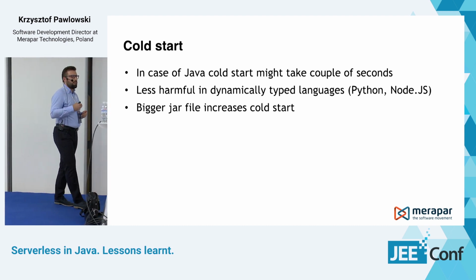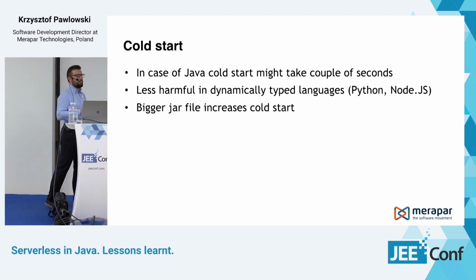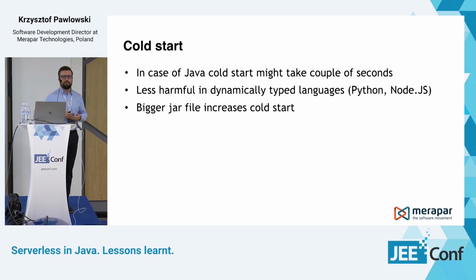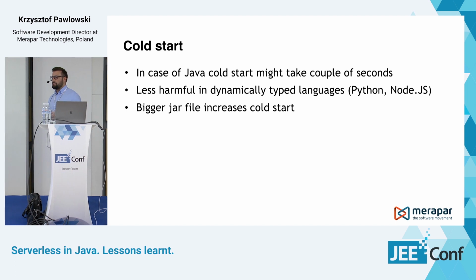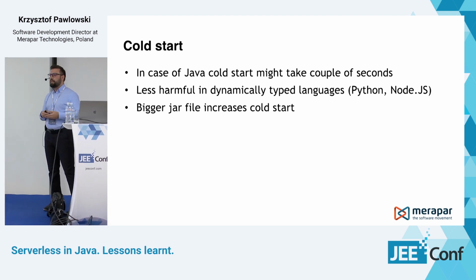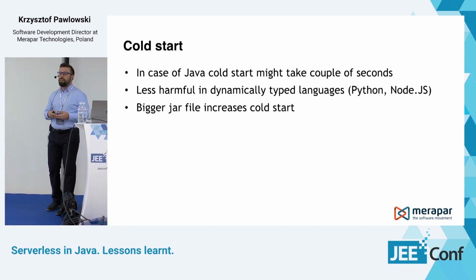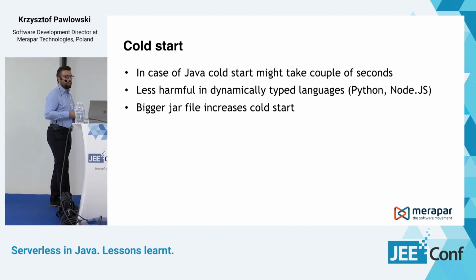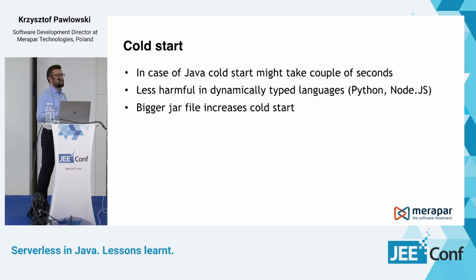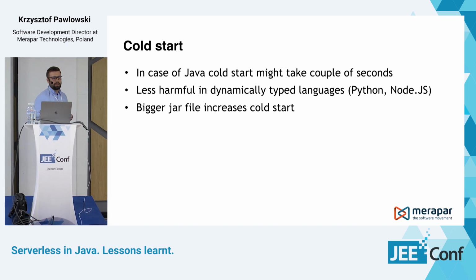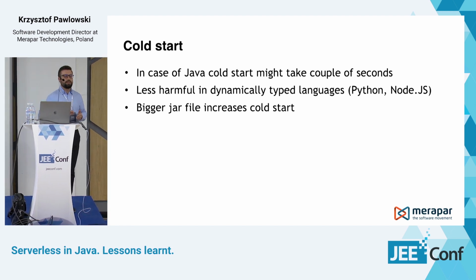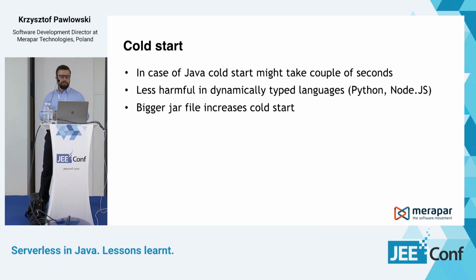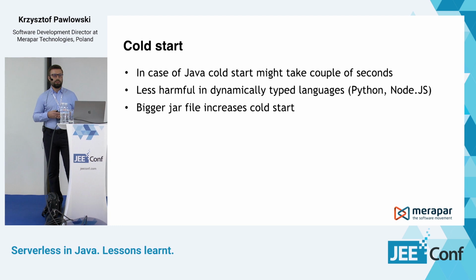And in Java, one reason is that our jar file is quite big because it contains all the other libraries that we are using. So if you're looking at the package sizes for a Java Lambda function, they're counted in megabytes, but for Python and Node.js, they're counted in bytes or kilobytes. So the difference in size is quite significant. And also, the bigger the jar file is, the longer the cold start is.